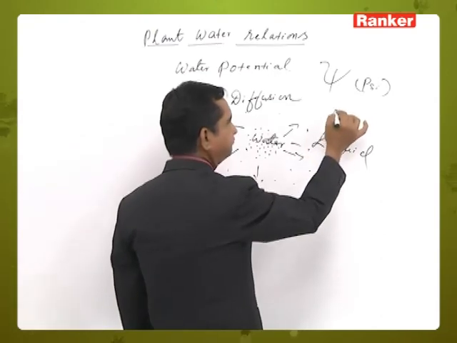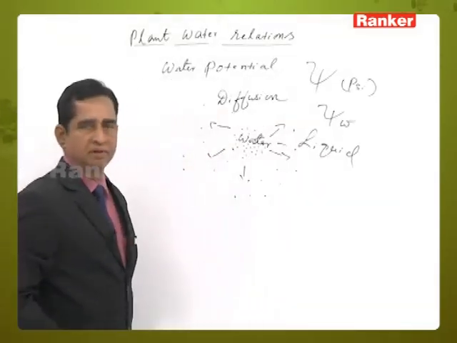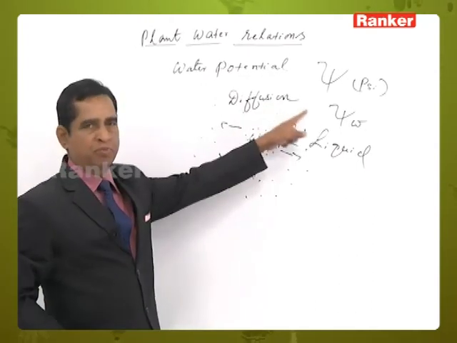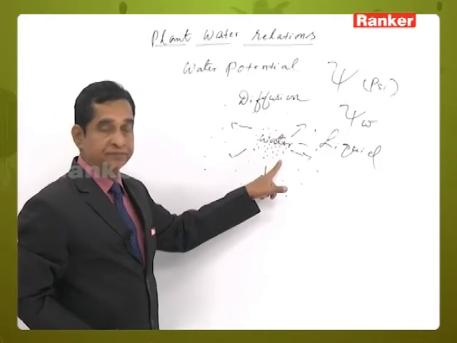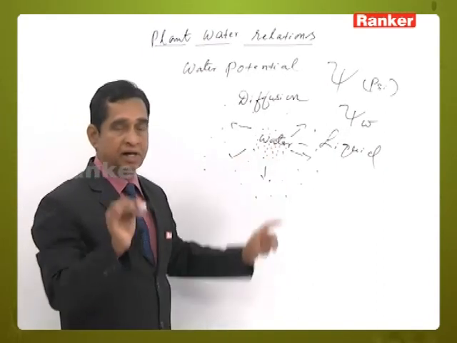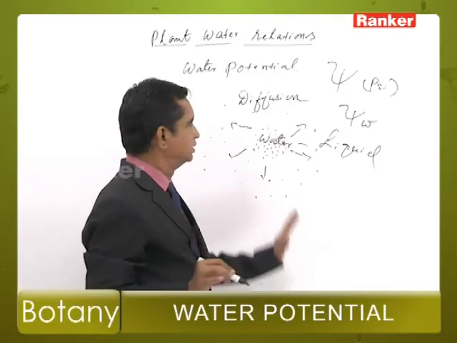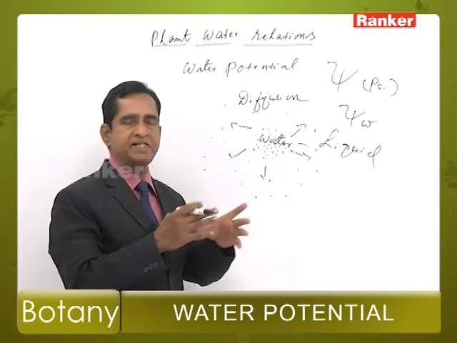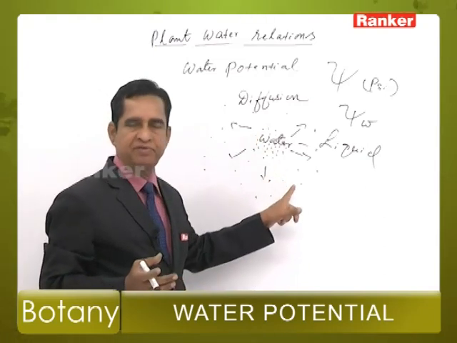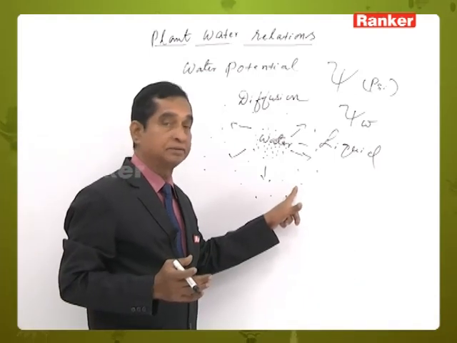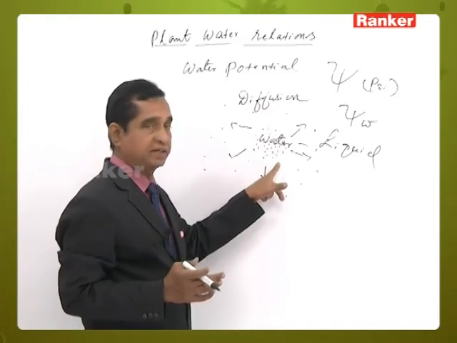So, psi W indicates the water potential. When the water is not bound to any other molecule, it has its maximum diffusing capacity, and this diffusing capacity again depends on temperature and also the gas constant.